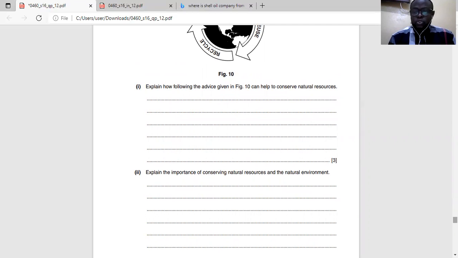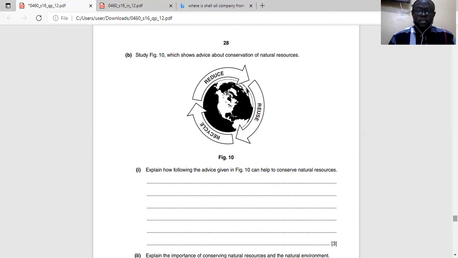So the reuse, of course, reuse. In the course of recycling, you are reusing. Like me now, what I do with this is I reuse it. I think my illustration fits more with reuse. But recycle is in the sense that you melt it and use it again for another thing. That is what recycle is.